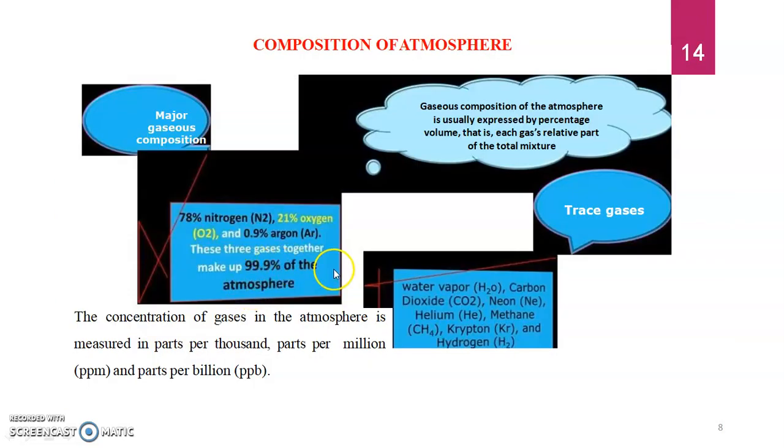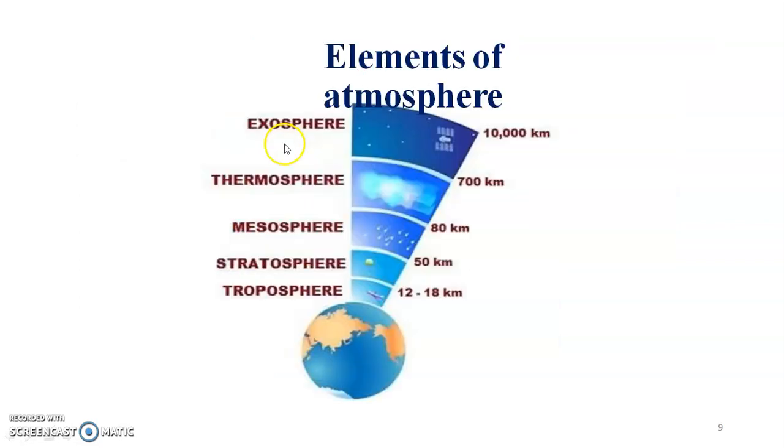Okay. Next one, composition of atmosphere. One is major gaseous composition. The gaseous composition of the atmosphere is usually expressed by percentage volume, that is each gas's relative part of the total mixture: 78% nitrogen, 21% oxygen, 0.9% argon. These three gases together make up 99.9% of the atmosphere. These are the trace gases: water vapor, carbon dioxide, neon, helium, methane, krypton and hydrogen. The concentration of gas in the atmosphere is measured in parts per thousand and parts per million. We can simply write it as parts per million and parts per billion. Okay. Next one,